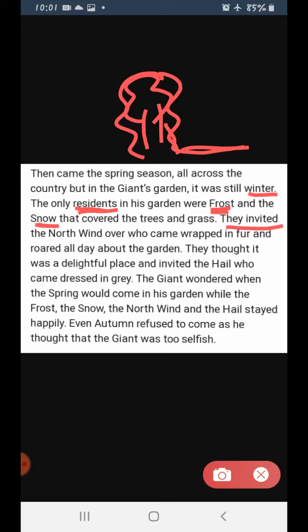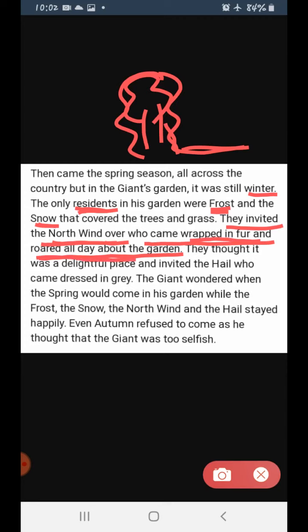Okay, now these residents, what did they do? They invited the north wind over, who came wrapped in fur and rode all day about in the garden. Okay, so this snow and frost, they invited the north wind. The north wind brought coldness. It brought coldness, and the north wind wrapped in fur rode all day about in the garden.